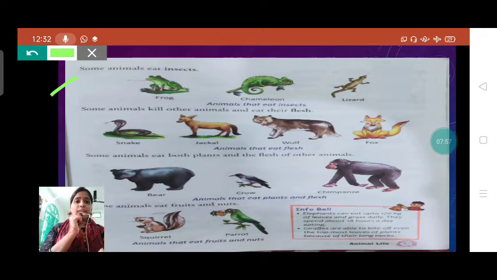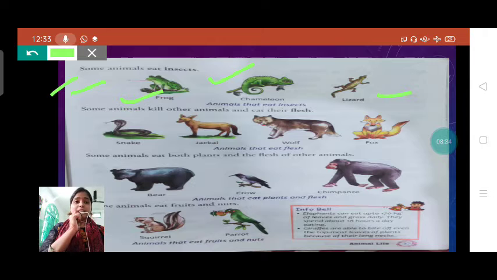See, some animals eat insects. Yes, students, insects, we have learned about insects in our previous chapter. Insects have 6 legs, and many of them can fly also with the help of wings. So some animals eat those insects, like housefly, butterfly. These all are eaten by these animals. Which animals? Frog, chameleon, lizard.